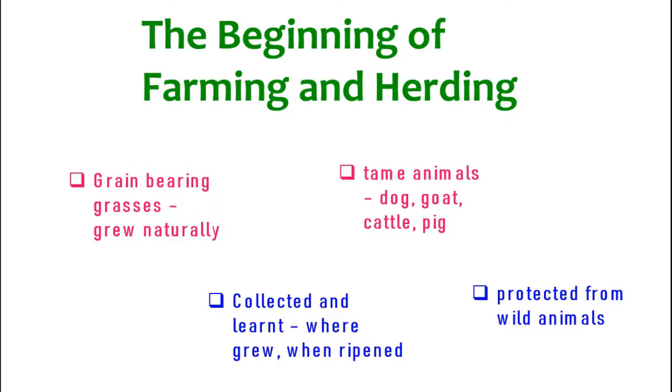So they started protecting their domestic animals, and in this way they became the herders.